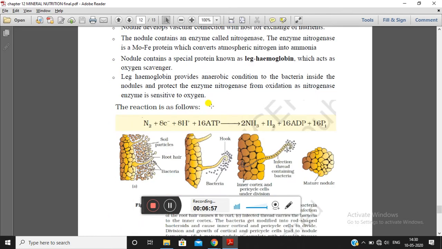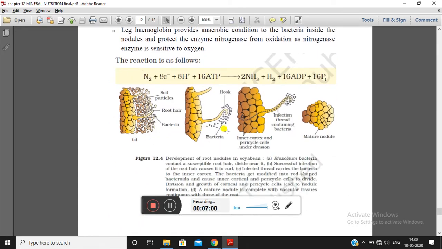If you see the diagram shown here, there is a root hair, and around the root hair there are a large number of bacteria. These bacteria will divide and form a colony. As a result, they lead to the formation of a curl or hook-like character in the root hair.